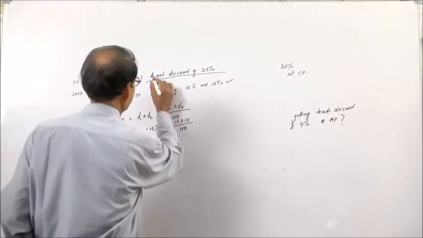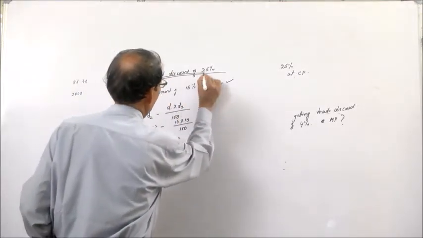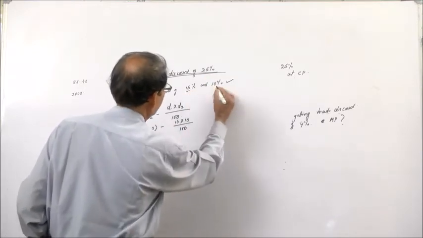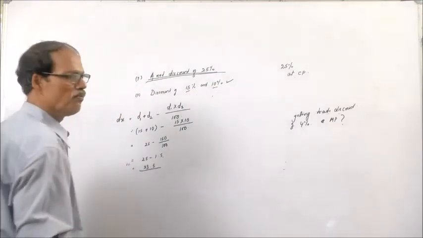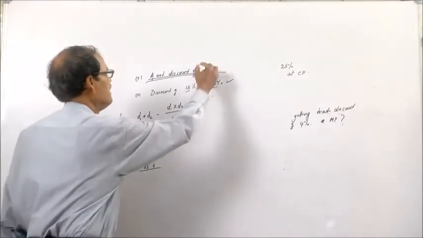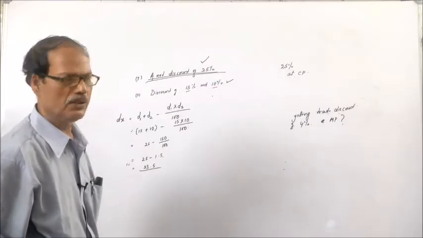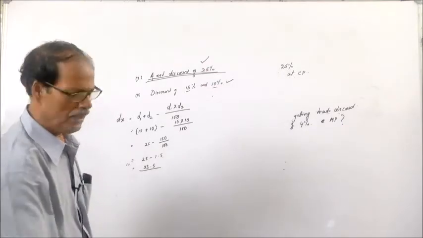Then in this case, you see, a net discount of 25% or successive discounts of 15% and 10%, which is more profitable? This one is more profitable.